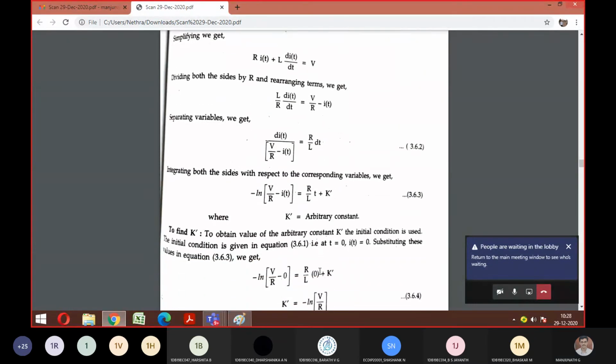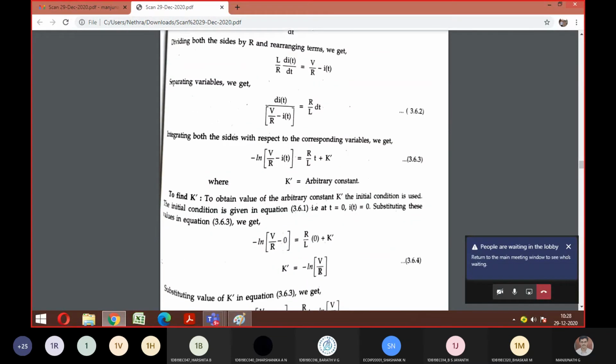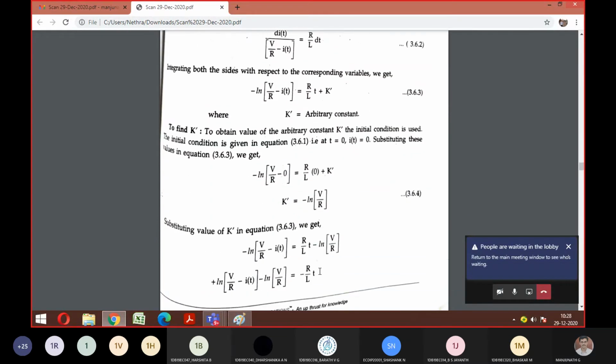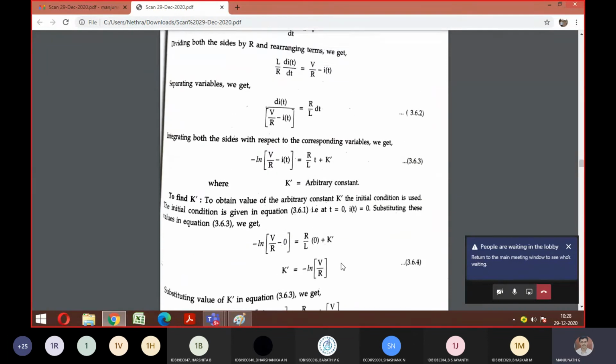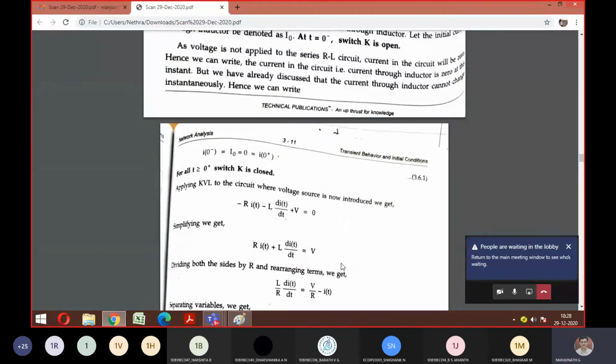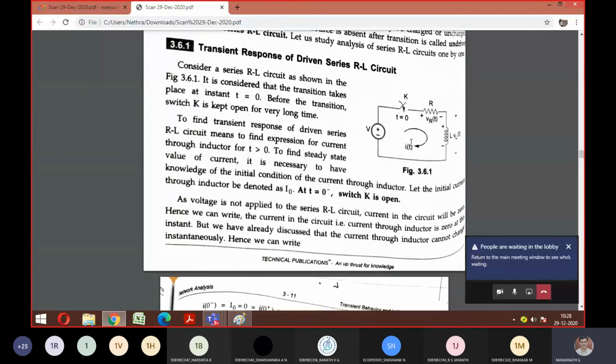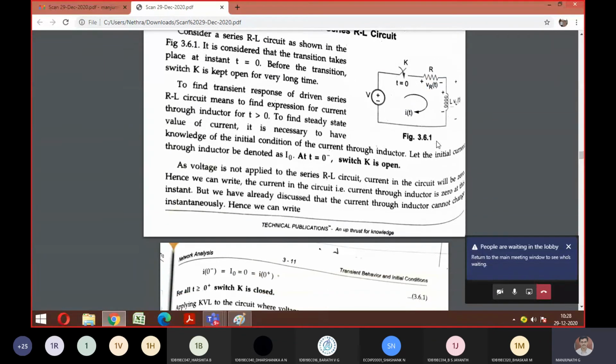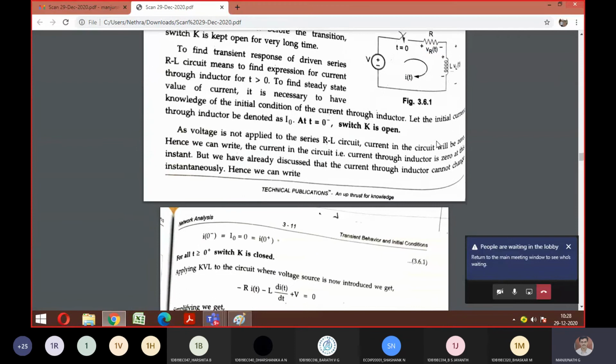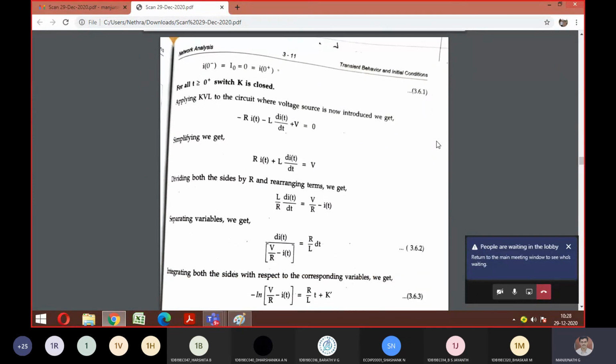Fine. Got till here? Any doubts, anyone? Is it fine here? Yes, sir. Okay, look at the network once. What all things are we supposed to calculate? If you look at this network, I of t is what we have to calculate. After finding I of t, we need to find VR of t and VL of t, meaning the voltage across my inductor and the voltage across my resistor. If you're able to get that, that will be the end of my derivation, right?